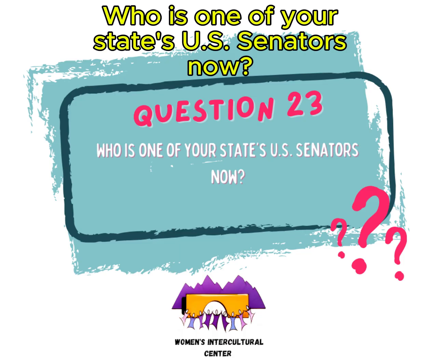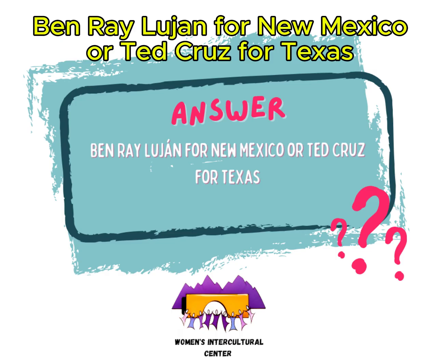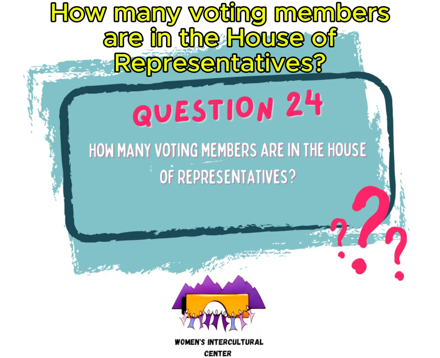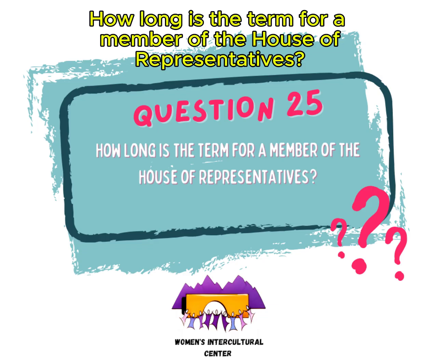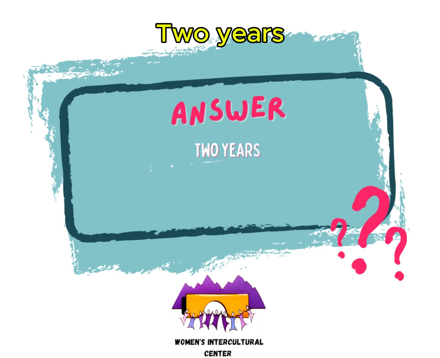Who is one of your state's U.S. senators now? Ben Ray Lujan for New Mexico or Ted Cruz for Texas? How many voting members are in the House of Representatives? 435. How long is the term for a member of the House of Representatives? 2 years.